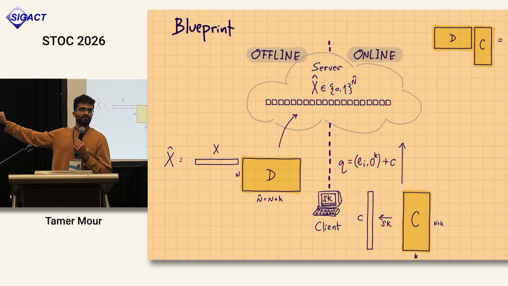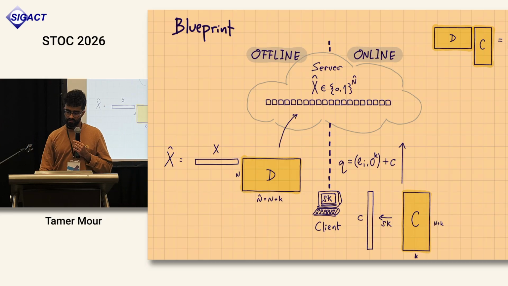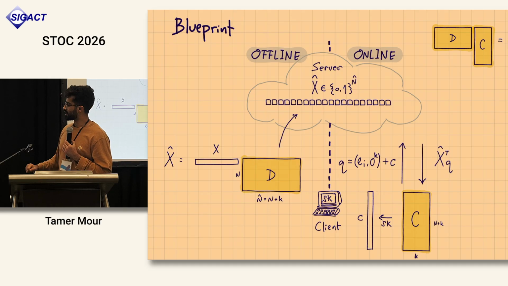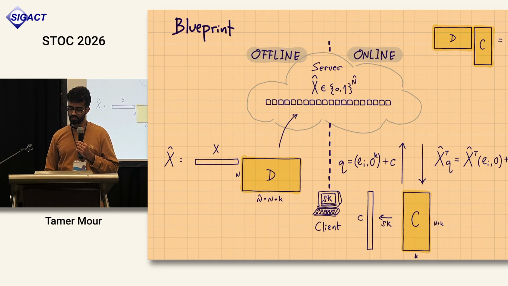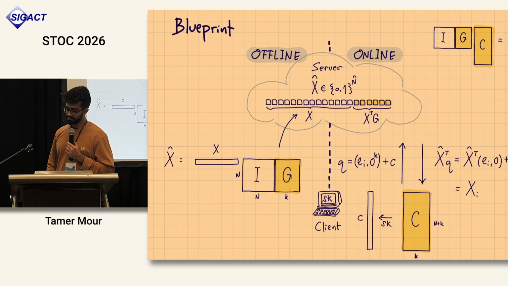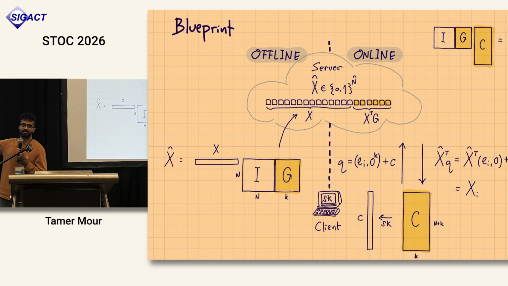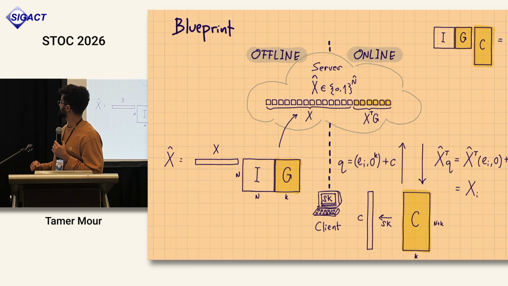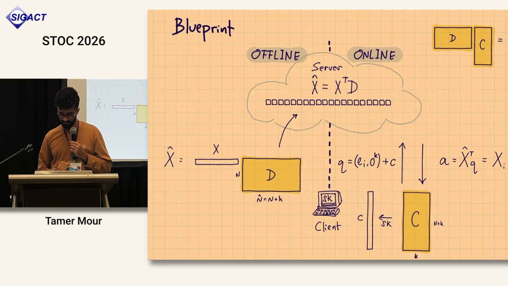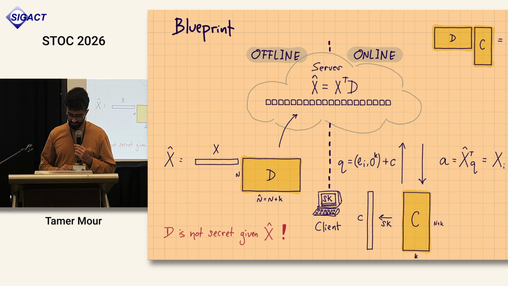And he does what he did before. And now we have that x times q is actually the ith element of x. Why? Because the codes are systematic. You do the math. Believe me, it's correct. Amazing. Okay, this doesn't look very secure.